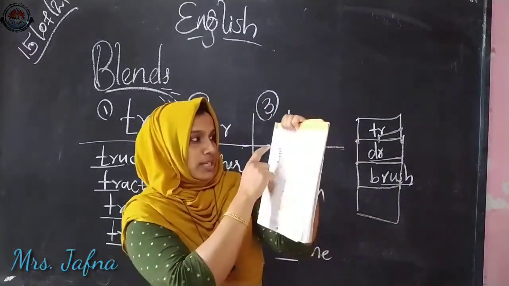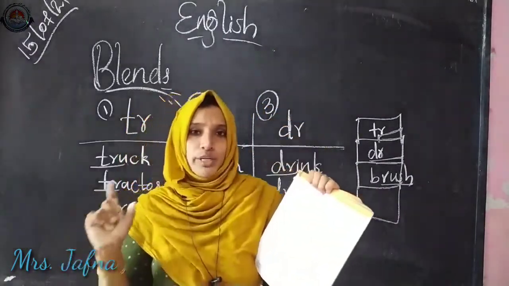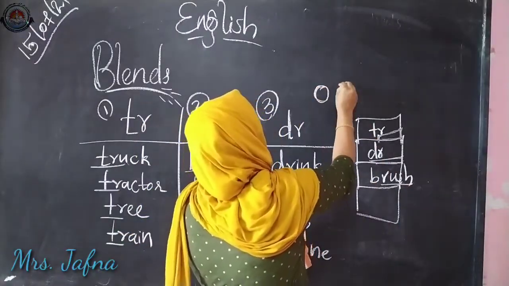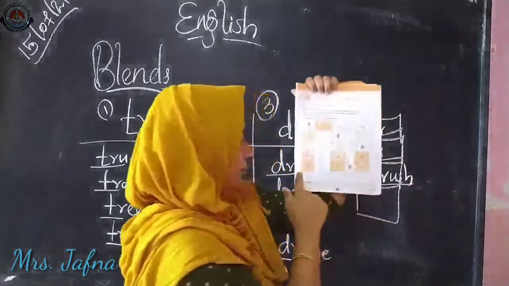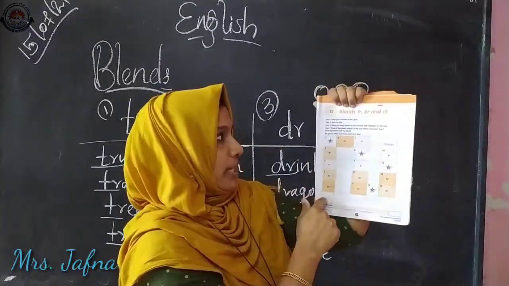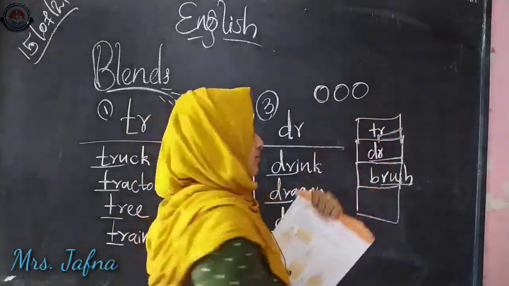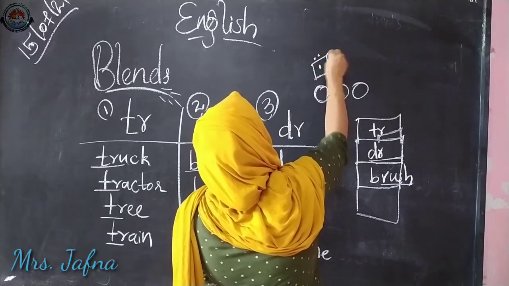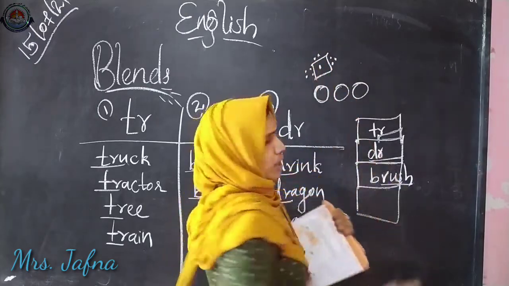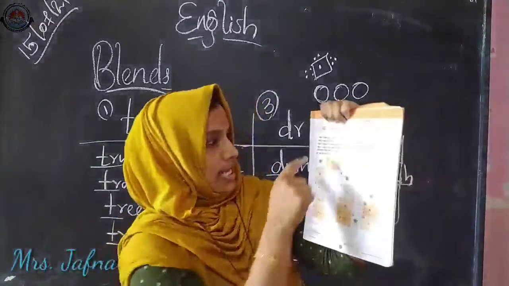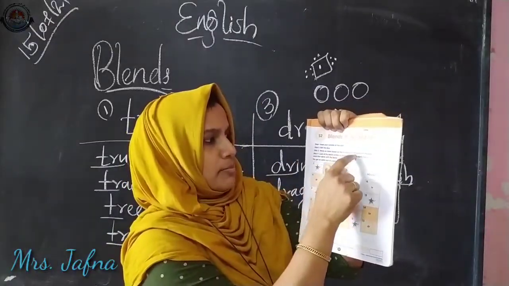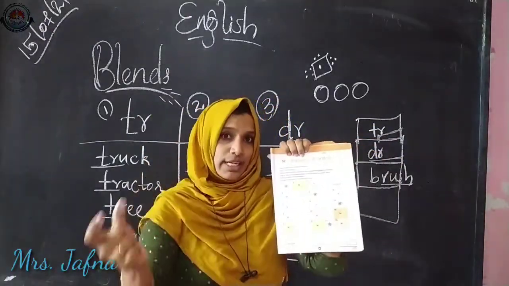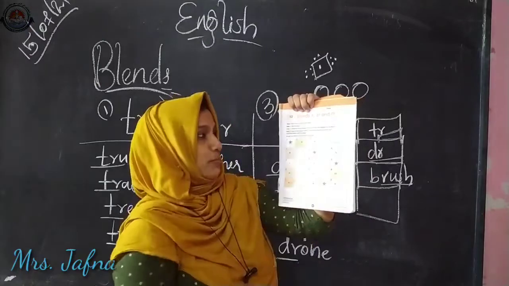How to play this game? See, step 1, keep your counter at the start. Counter means the circle things; these are called counters. So you have to keep the counter on the starting point. Then roll the dice. There are so many numbers you can see here. Then move as many boxes as the number that appears on the dice. Based upon that, you can move forward that many boxes.